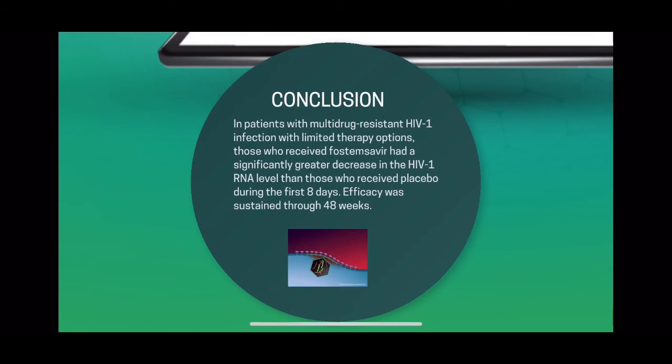Conclusion. In patients with multidrug resistant infection with limited therapeutic options, those who receive Fostemsavir have a significantly greater decrease in the HIV RNA level than those who receive placebo during the first 8 days.